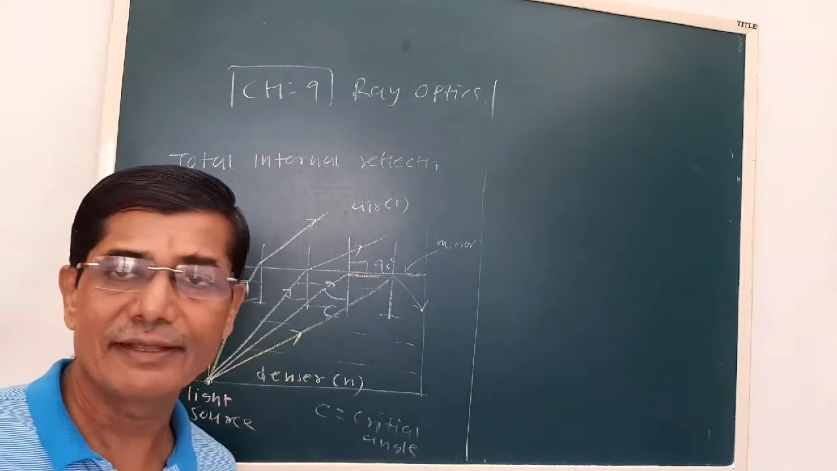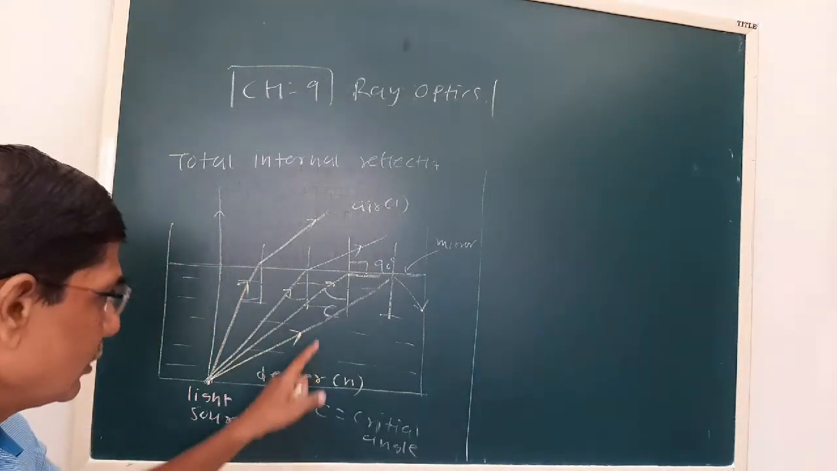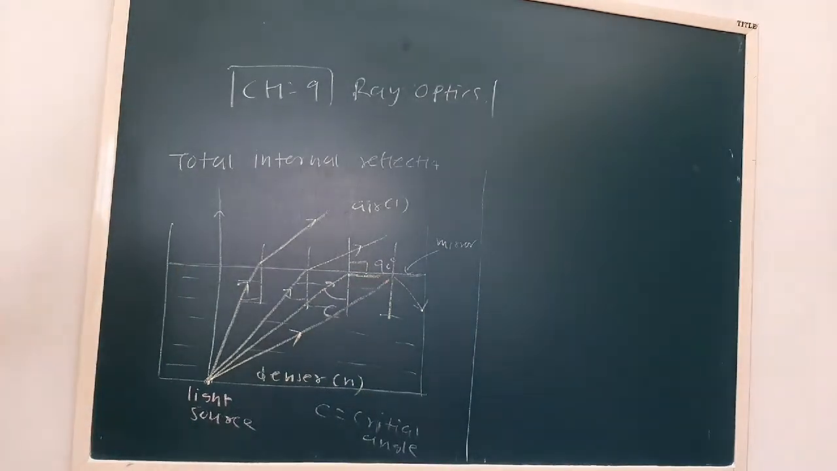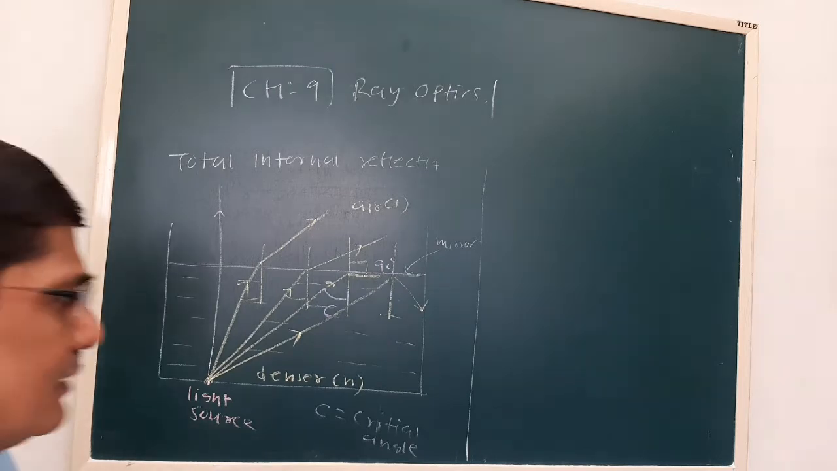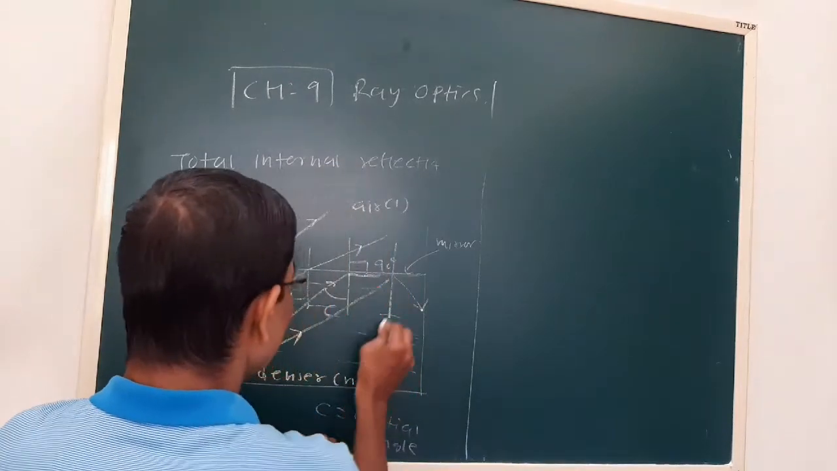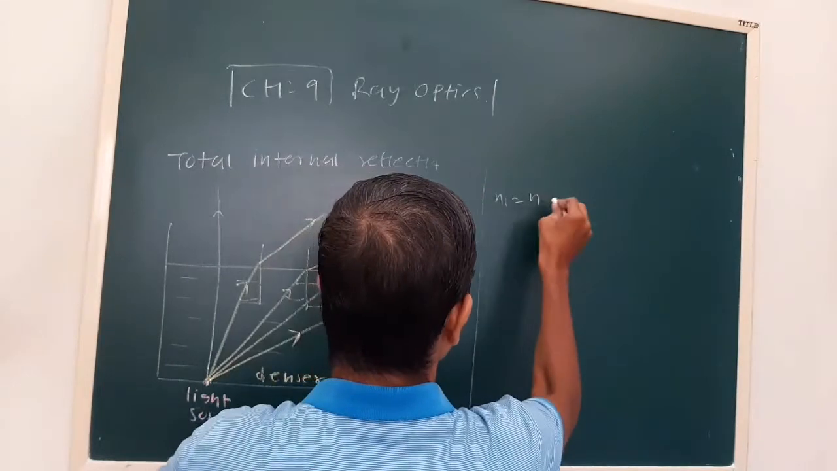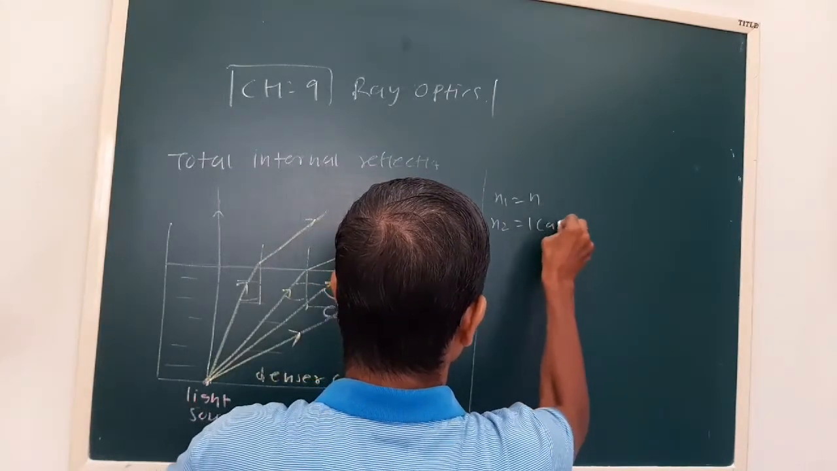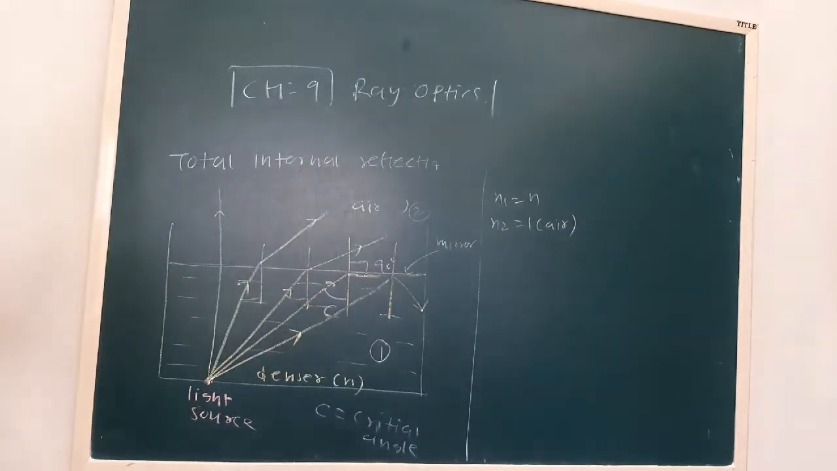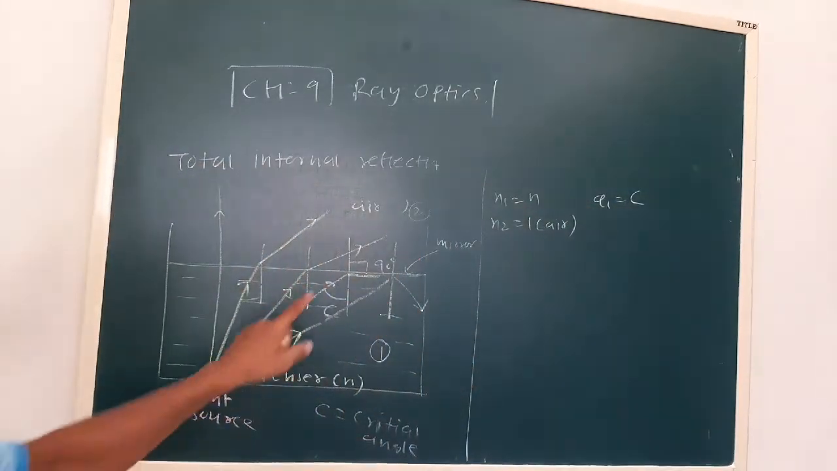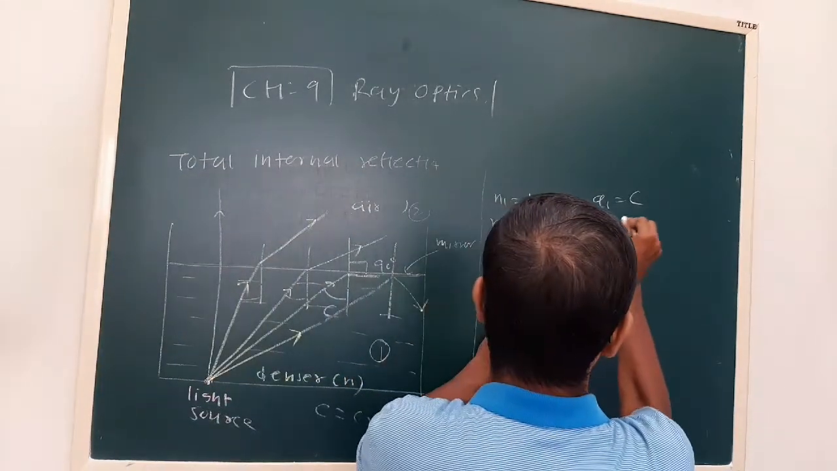Now see, just now we have seen the angle of incidence for which the angle of refraction becomes 90 degree is called the critical angle. Now we derive the equation for the critical angle, or we can derive the condition. Now let us say here is medium 1 and medium 2. Now N1 is N and N2 is air here. Now see, theta 1 is the angle of incidence, that is C, the critical angle, and the angle of refraction is 90 degree. Theta 2 is 90.